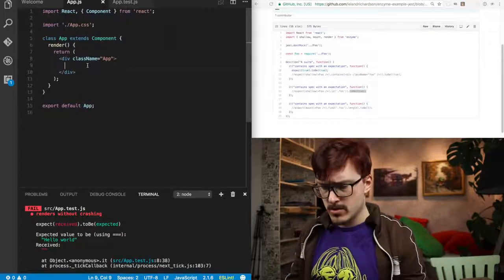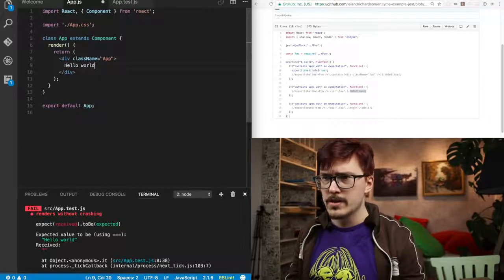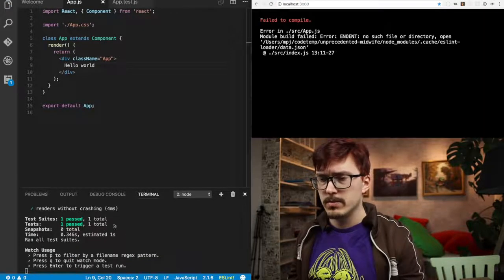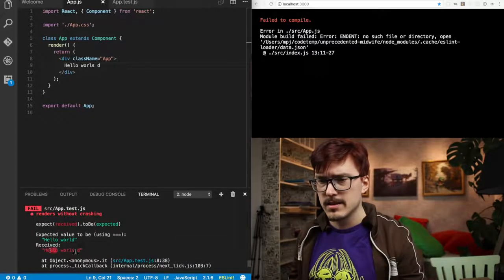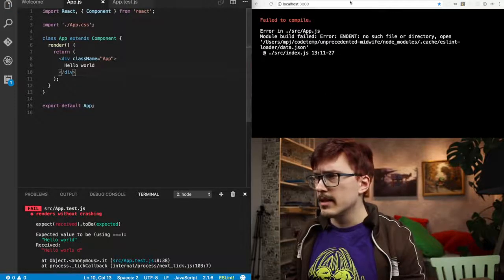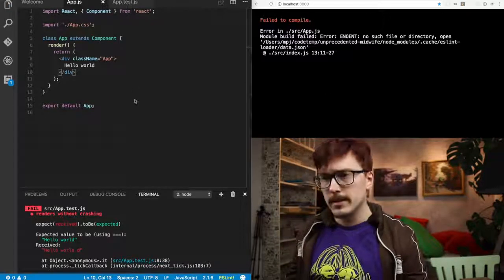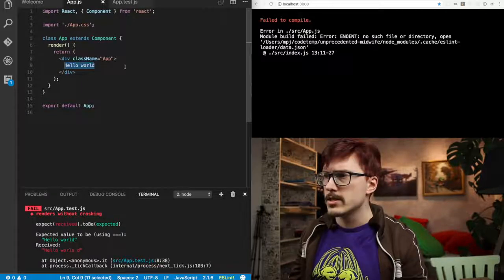So if I now do hello world here, it should pass. Cool, and if I change again, it's gonna be like, yes. It expected value to be hello world, and hello world's right. But this is completely flawed and not complete yet, because this string is not localized.